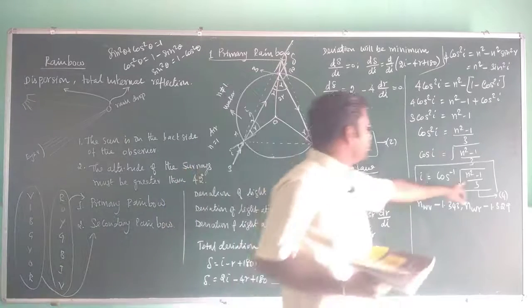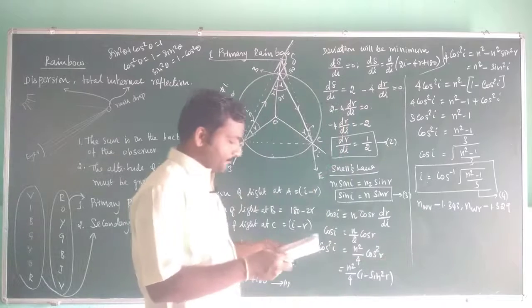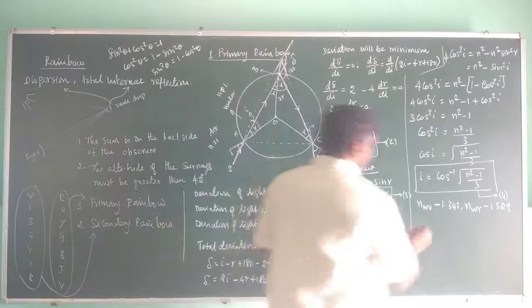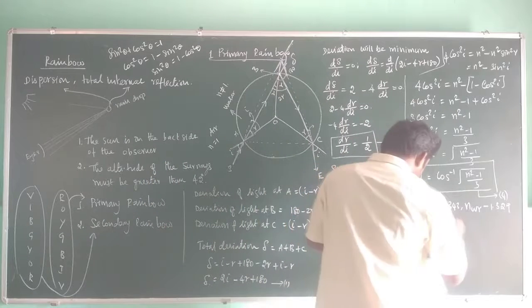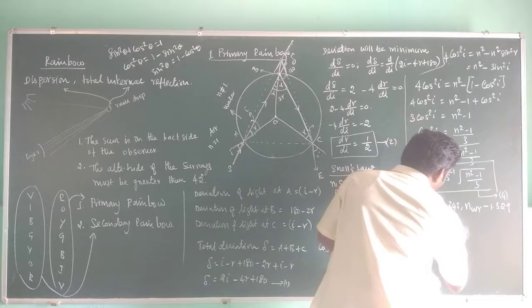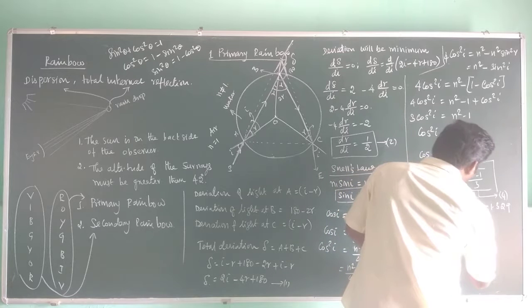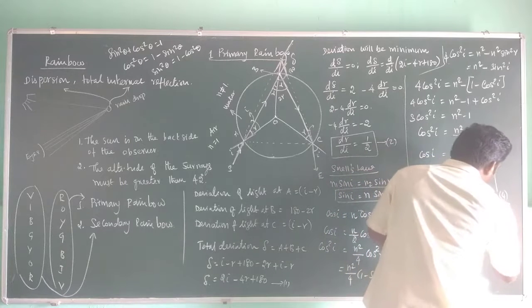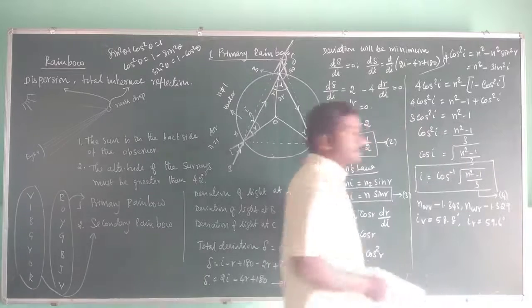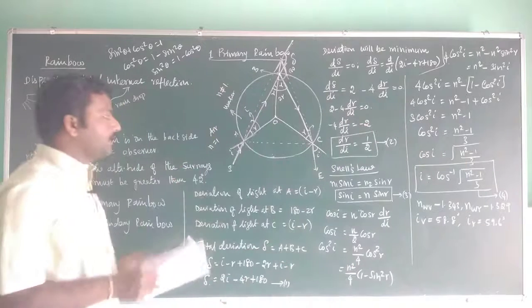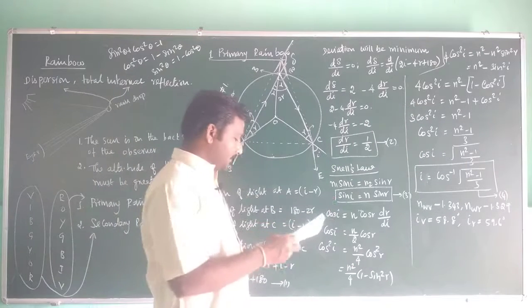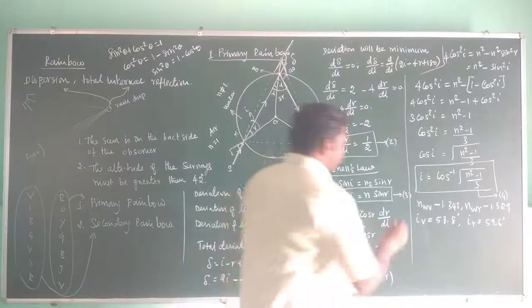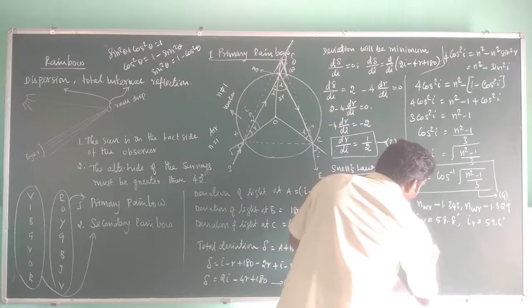Substituting these values here, we get the angle of incidence I for violet as 58.8, while the angle of incidence for red is 59.6 degrees. Right? Now substituting these values in equation number 3, we get the angle of refraction of violet